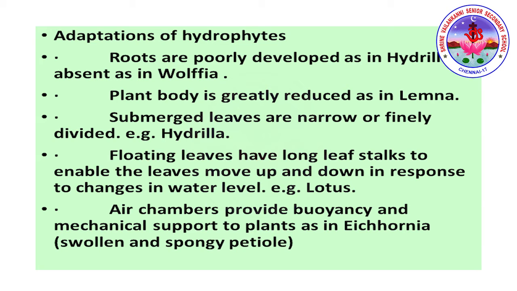Submerged leaves are narrow or finely divided, for example hydrilla. Floating leaves have long leaf stalks to enable the leaf to move up and down in response to change in water level, example lotus. Air chambers provide buoyancy and mechanical support to the plant, as in eichhornia, with swollen and spongy petiole.